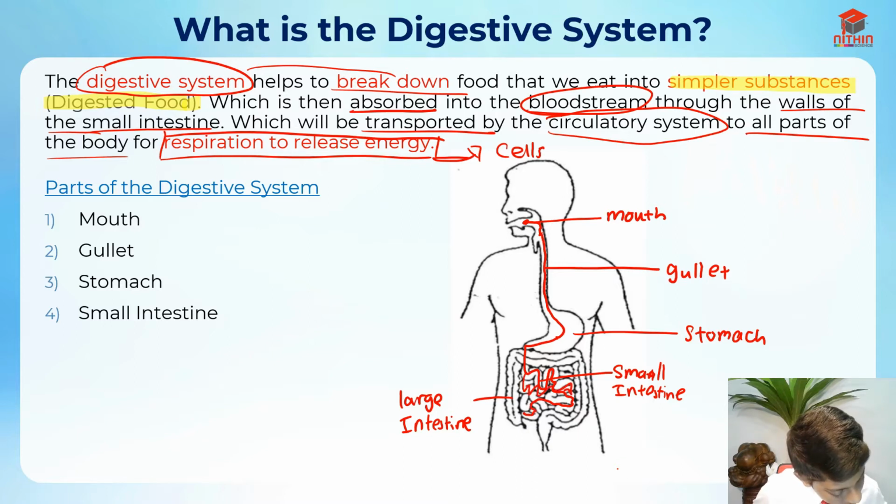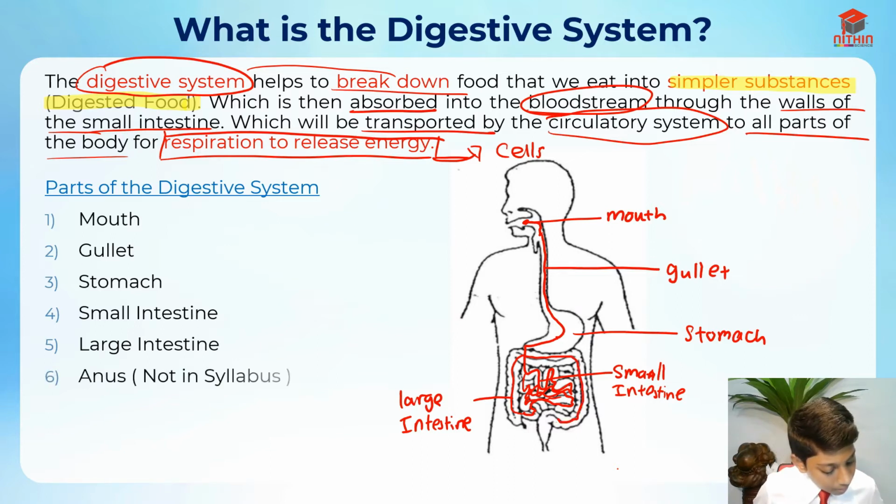After all of this, it goes into the large intestine over here. It goes all the way down, and then it goes through the anus and comes out as poop. So it's basically our waste material. I hope you understand the path of the digestive system.